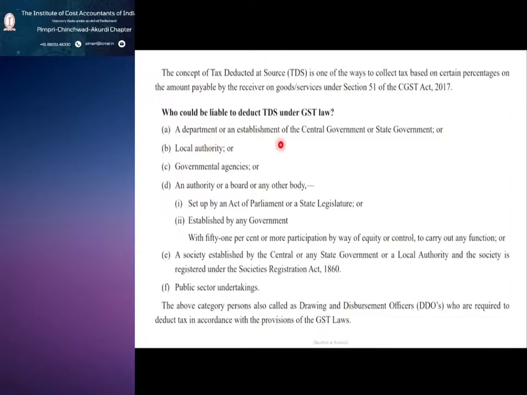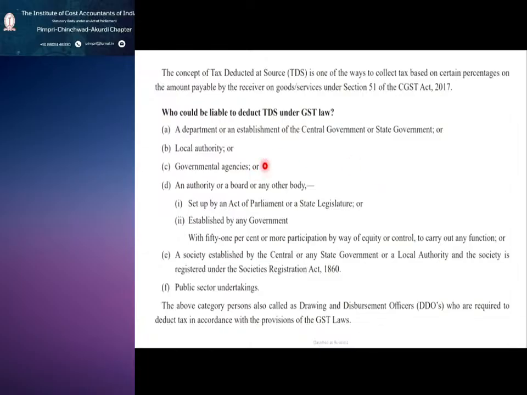A department or an establishment of central or state government. Okay, so tomorrow you start your own manufacturing company, and you are selling to some government department or some government establishment. In that case, when they make payment to you, at that time they deduct the TDS. Say for example, you supplied goods worth some 2 lakhs. Whether they deduct TDS on 2 lakhs, that we will be seeing.